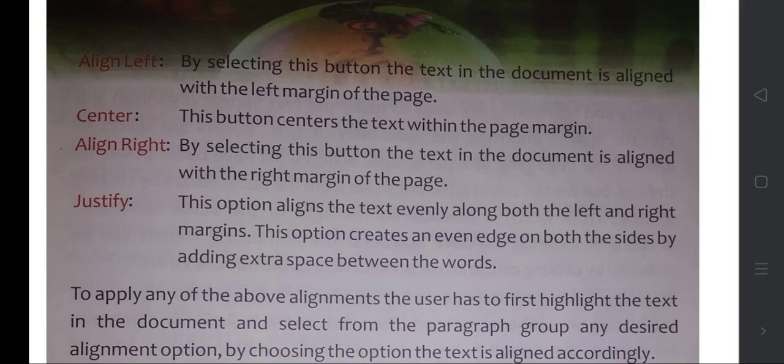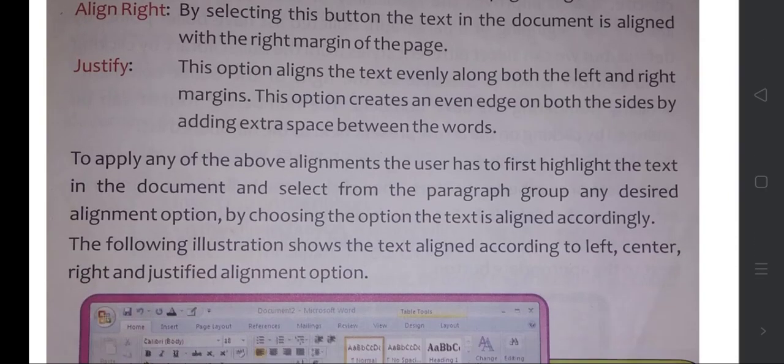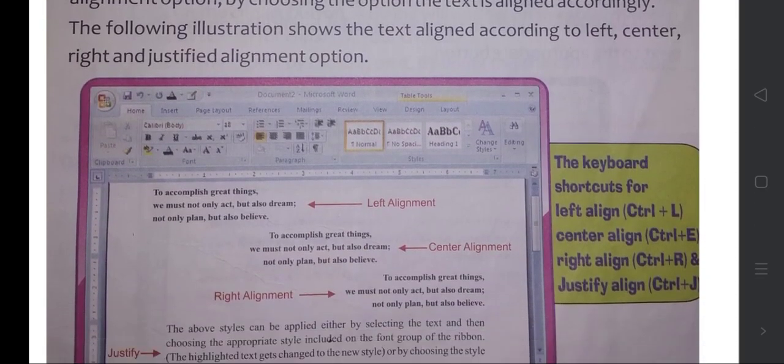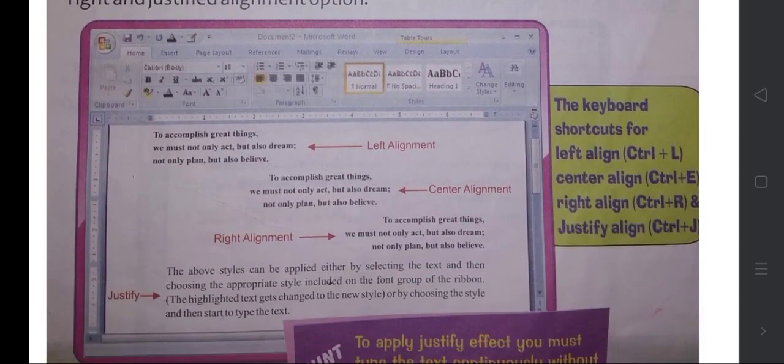Next, to apply any of the above alignments, the user has to first highlight the text in the document and select any desired alignment option from the paragraph group. By choosing the option, the text is aligned accordingly. Or else you can select the content and align it.